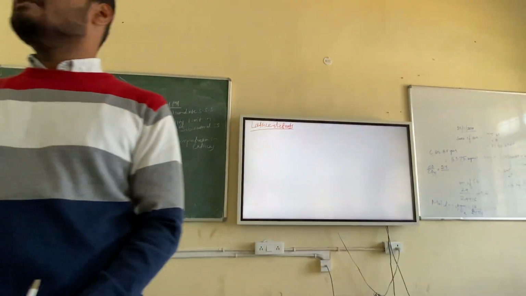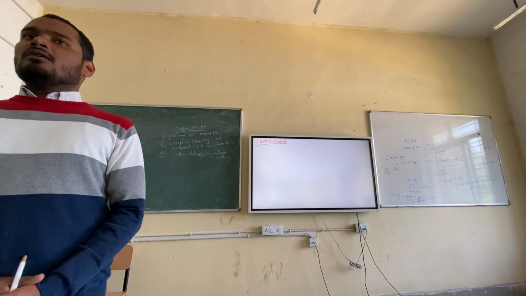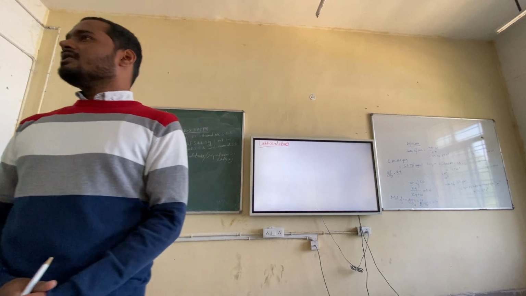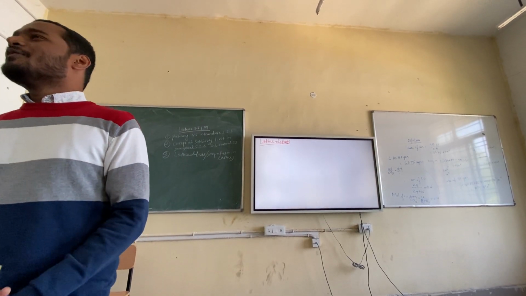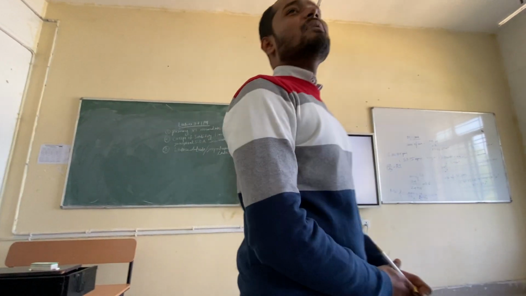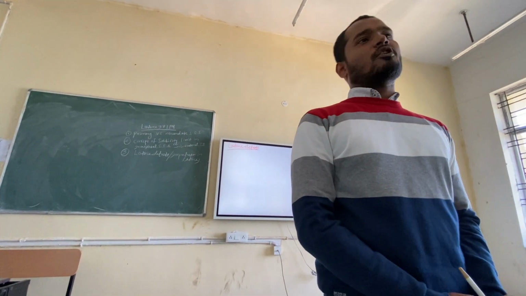Defects, or defects in the lattice, right? Or you can say imperfections. So nobody is perfect, right? We are also not perfect, and no material in the universe is perfect either, right?